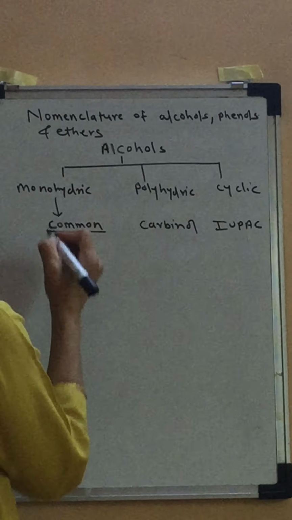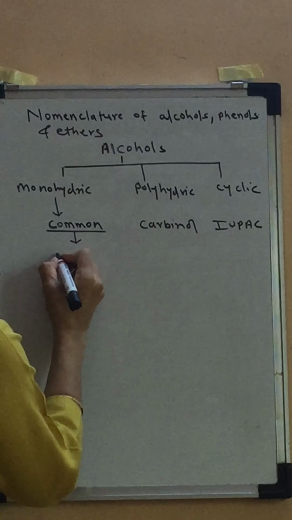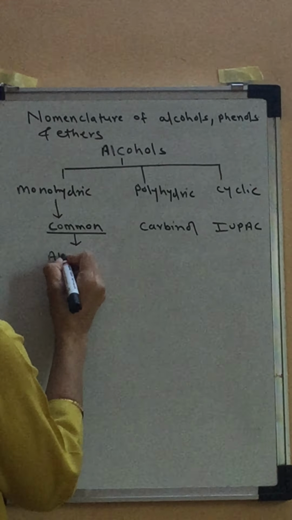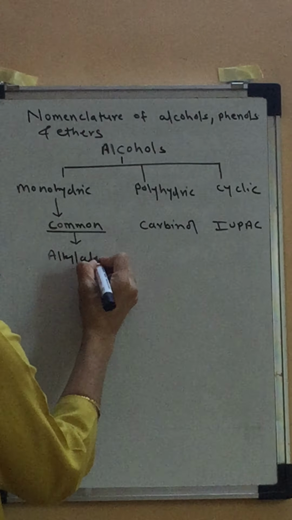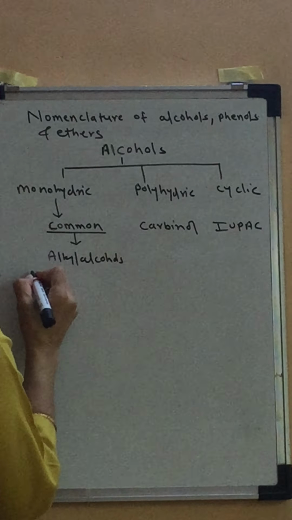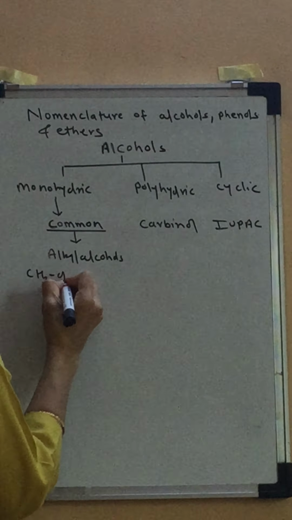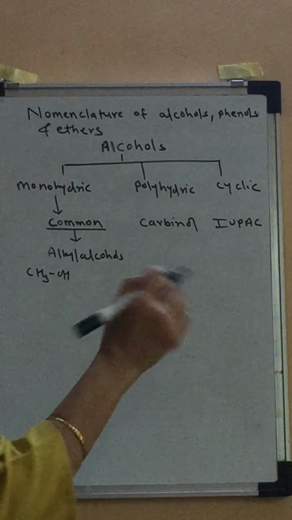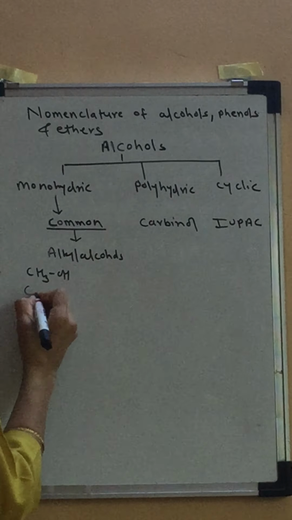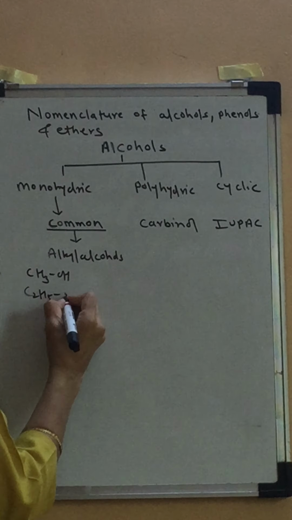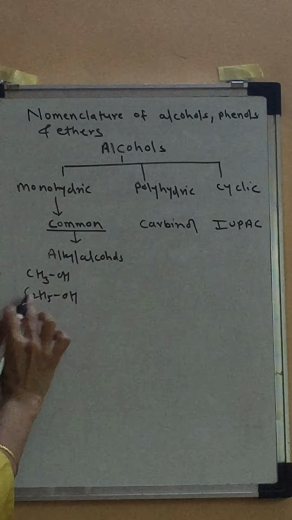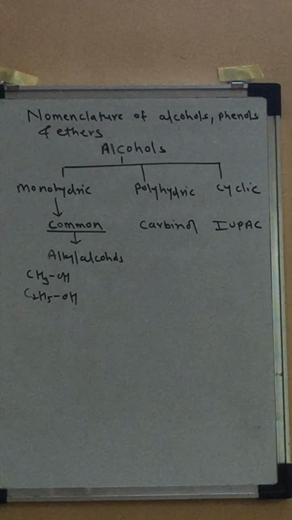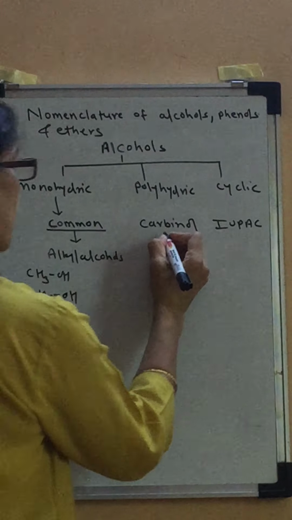In the common system, alcohols are named as alkyl alcohols. Means if the alcohol is CH3OH, the name will be methyl alcohol. If it is C2H5OH, it will be ethyl alcohol. Very simple, the common system.